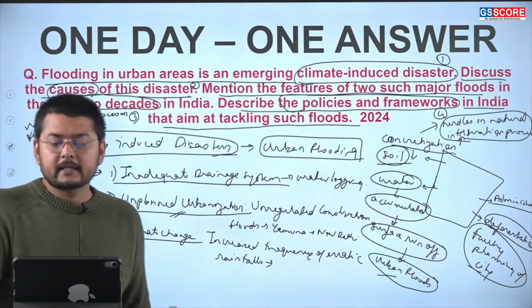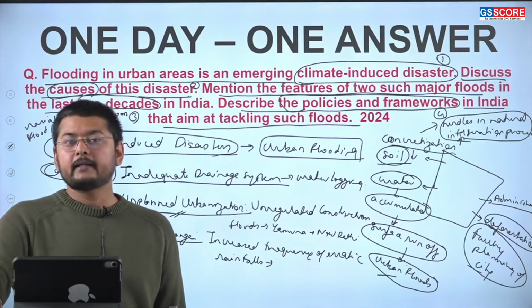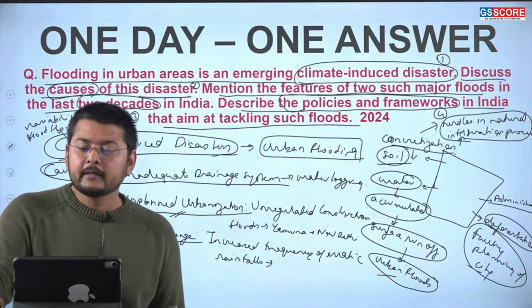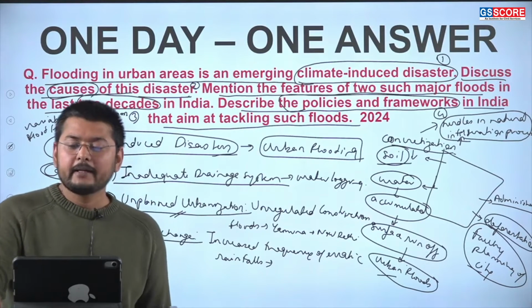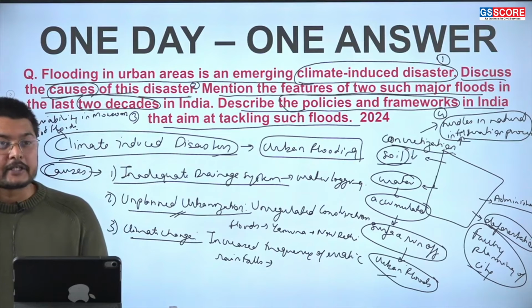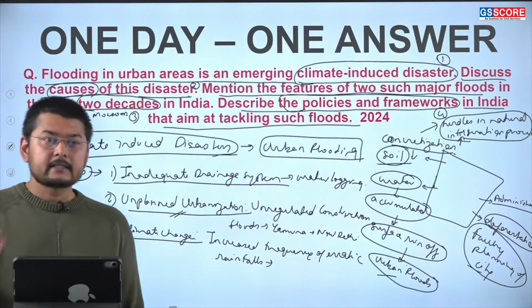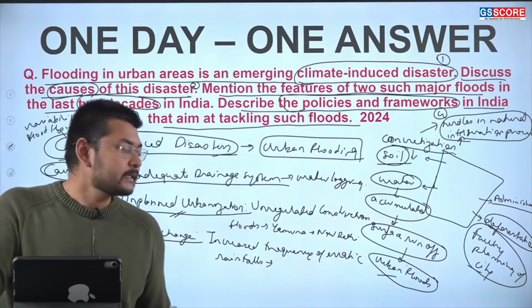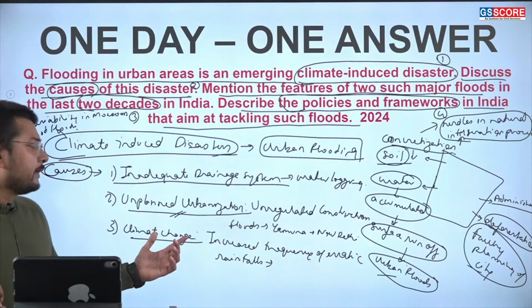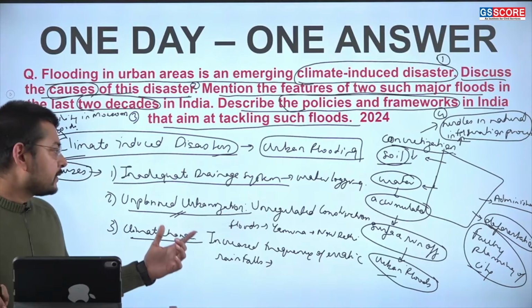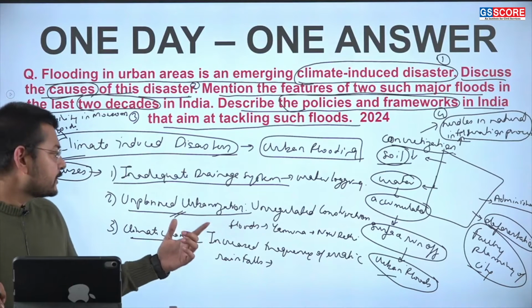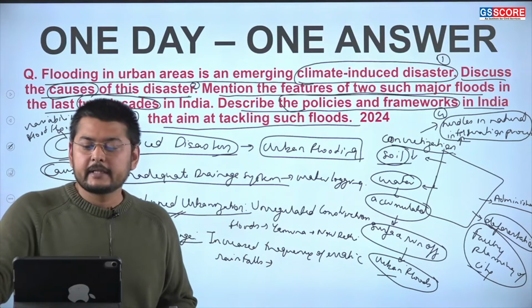Because the climate is becoming more erratic, the rainfall is becoming more erratic, so the brunt is being felt by various cities like Mumbai, Chennai. Patna is one of the cities, Lucknow is one of the cities, recently Nagpur was also one of the cities which have seen a disaster of urban flood which was majorly climate change induced.